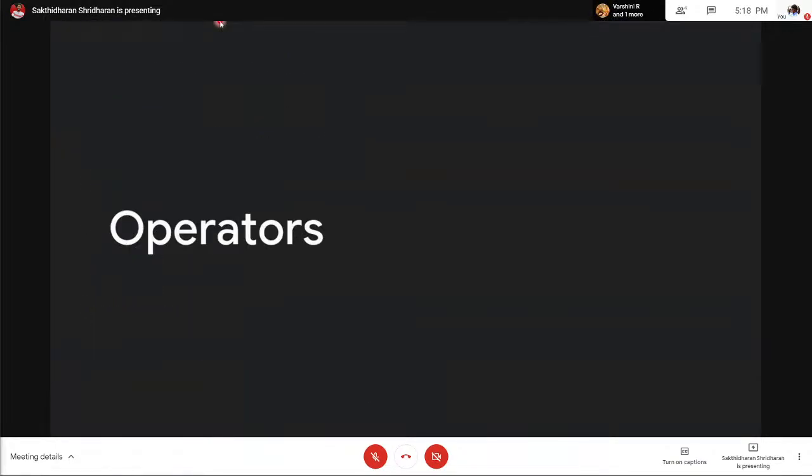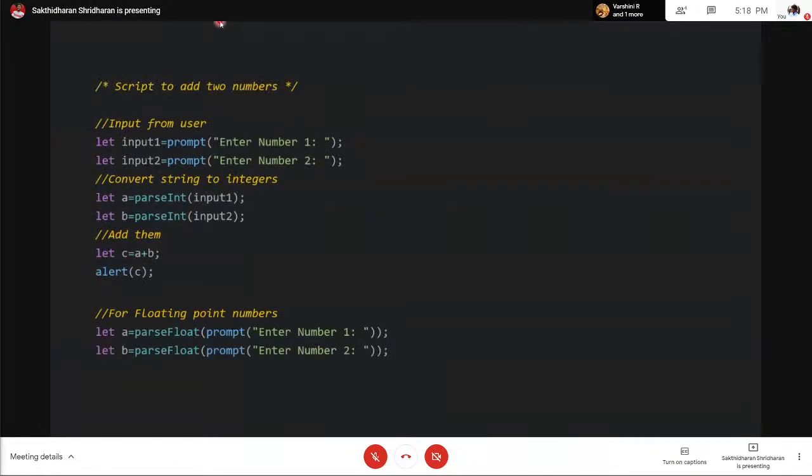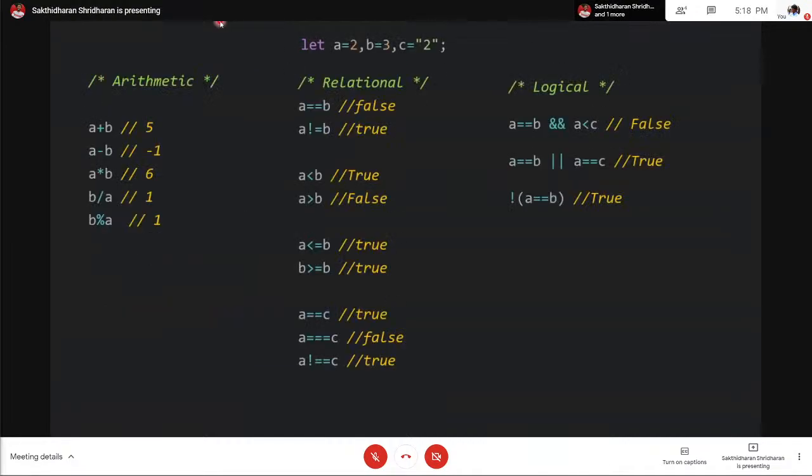Next, we'll go to operators. Now here you notice I used a plus symbol. The plus symbol basically adds two numbers and stores the result in variable C. When we talk about operators, operators allow you to perform operations on data.